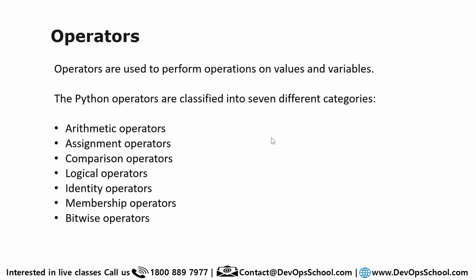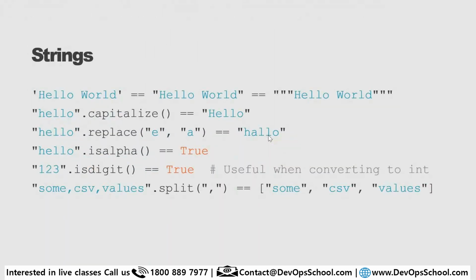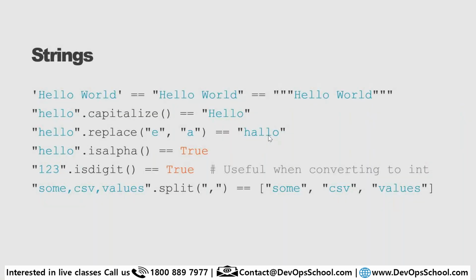So now these are the types. Now let me show you, just a second, hold on. String type. So here you see the string hello world, you can put it in a single quote or double quote, and some of the functions are also available, which I'll discuss.